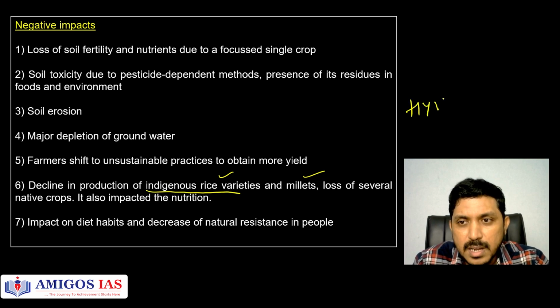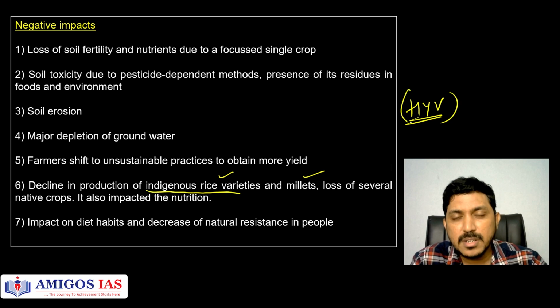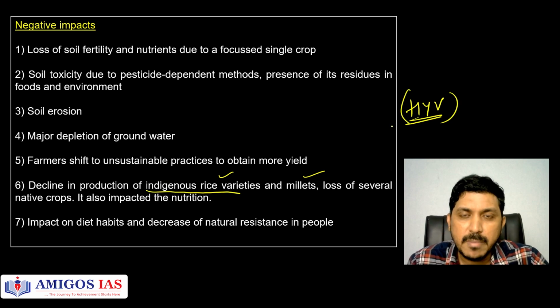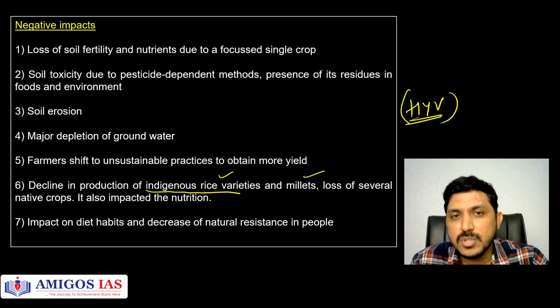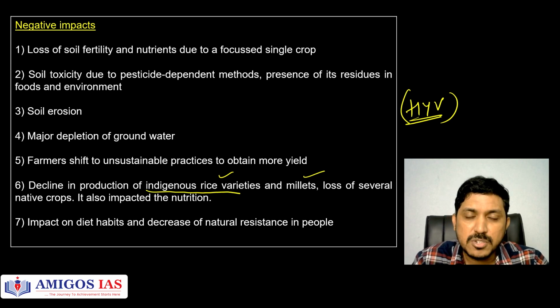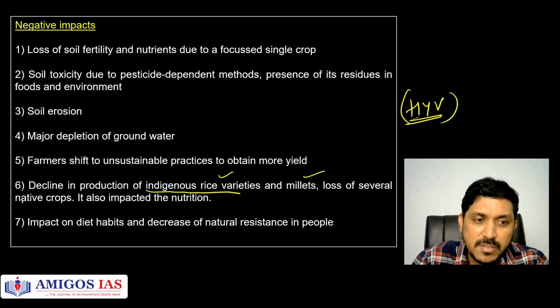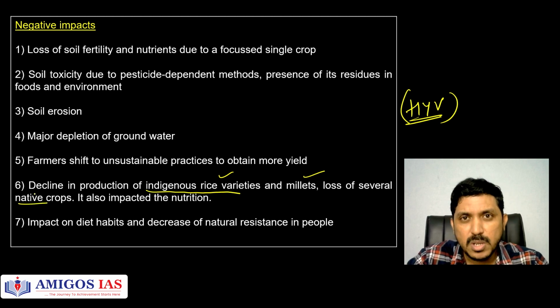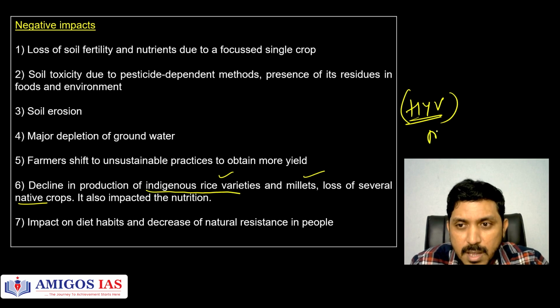You're using only high yielding varieties. So the traditional gene bank, the traditional seeds we used to have in the past, we have lost many of those indigenous varieties of seeds thanks to these HYVs. Loss of several native crops also happened because you are going only for those crops where there is high yield and where there is also MSP.